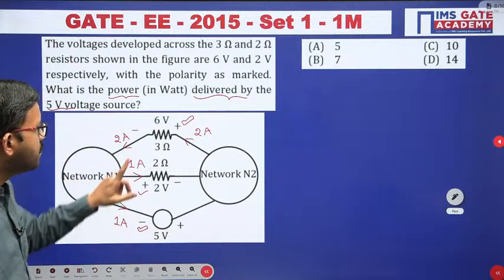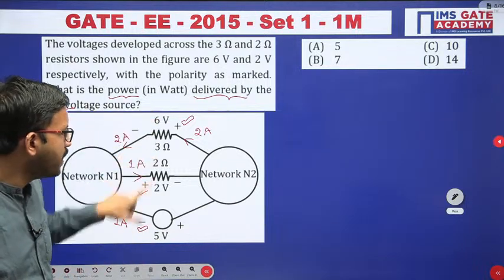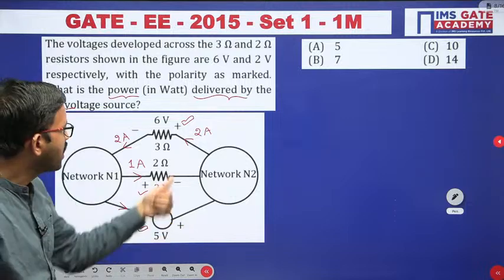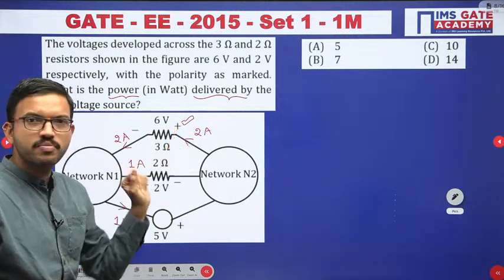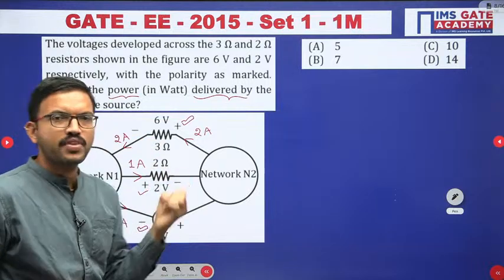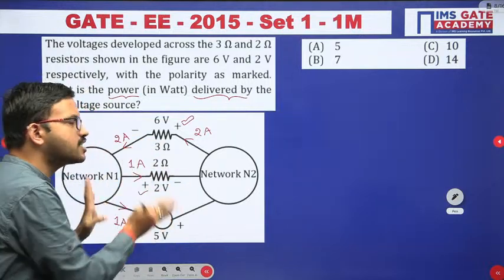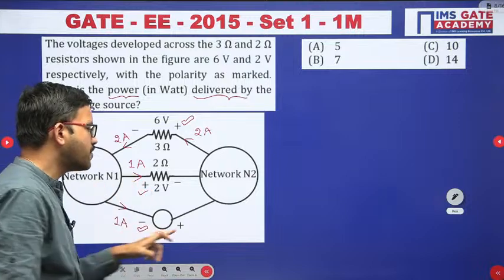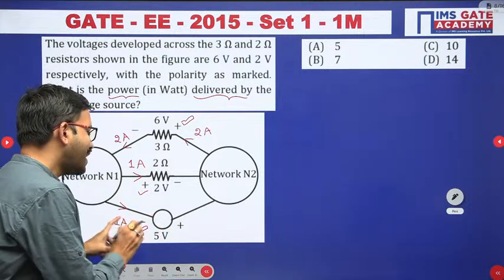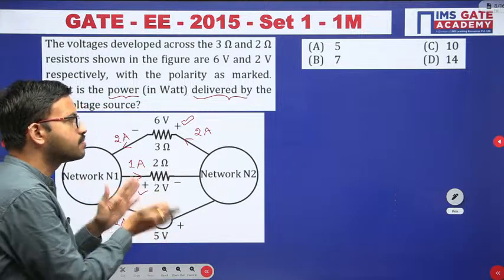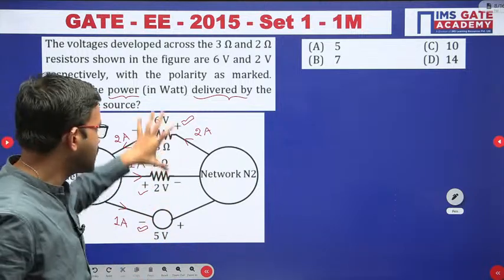See the difference with respect to a passive element and with respect to an active element. Whenever you are having a passive element, the current enters at the positive terminal, that means it is absorbing the power. Similarly, in the given circuit, see in this question you are having only one source. So here the current enters the negative terminal. Suppose you are having more than one source, present like this.